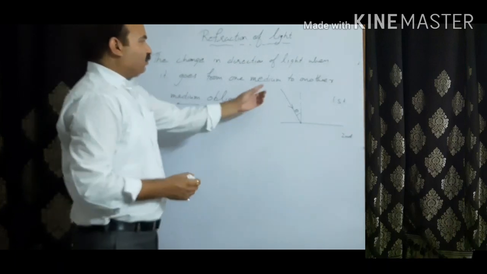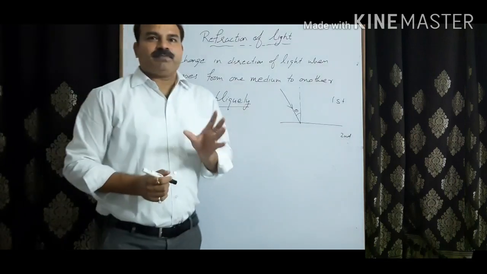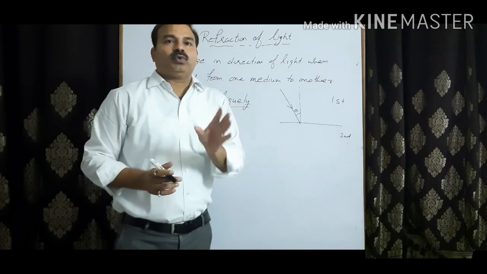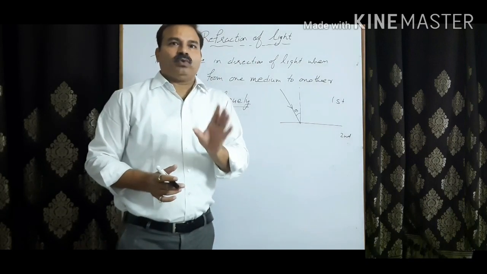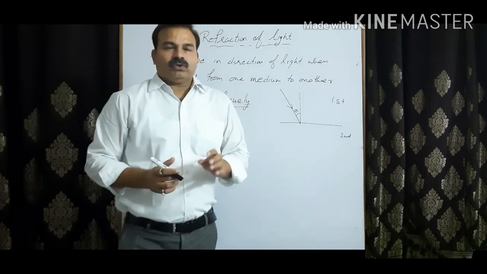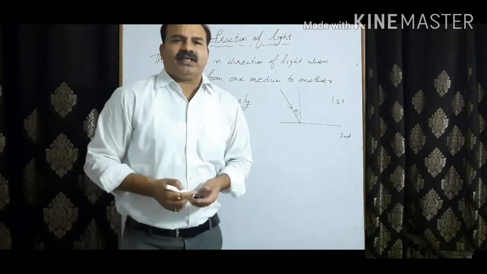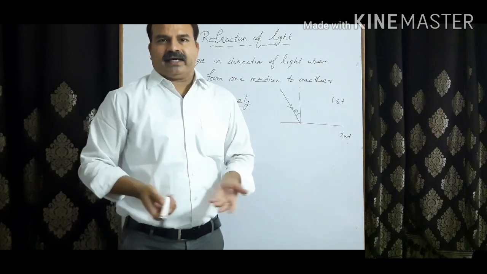Now second, what is the medium? Medium is basically the space or the material through which light passes, and we know that light passes through a transparent medium. In this chapter, otherwise also, mainly three states of matter are there: solid, liquid and gases.